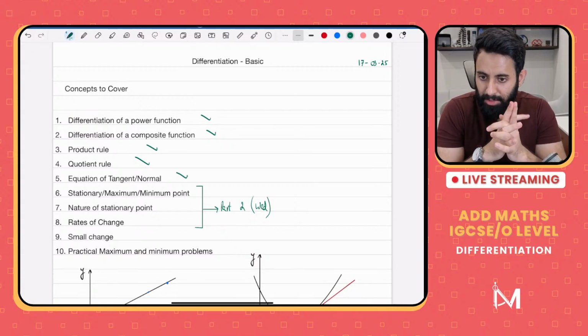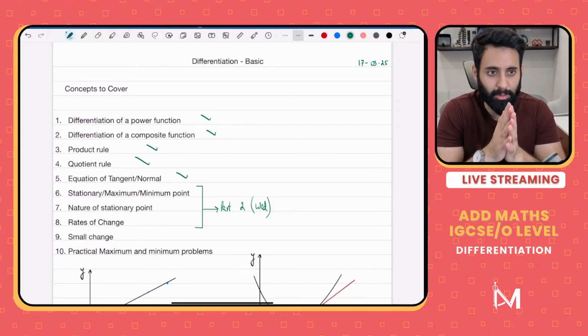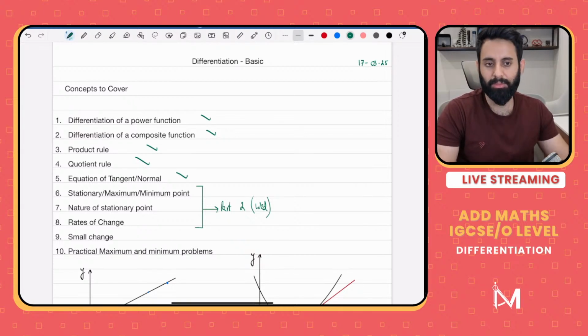How is your Ramzan? It's going pretty good. Much better than last year. Alhamdulillah. Let's hope. Half has already passed. Let's hope the second half is also equally good, if not better.